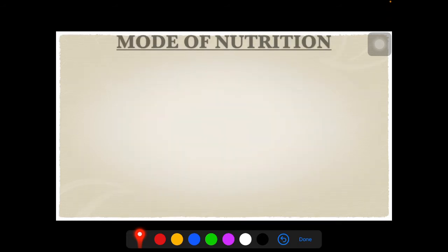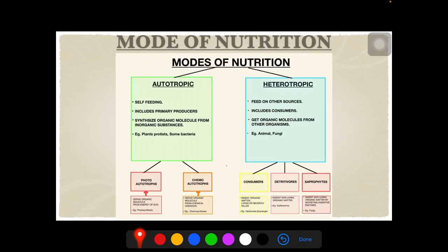Mode of nutrition. Broadly, we can categorize the mode of nutrition, the way of taking in of food, into two main categories: autotrophic and heterotrophic. So what is the autotrophic mode of nutrition? It refers to self-feeding. That means the organism will self-feed or will make organic molecules directly from the energy of the sun or from chemical oxidation.